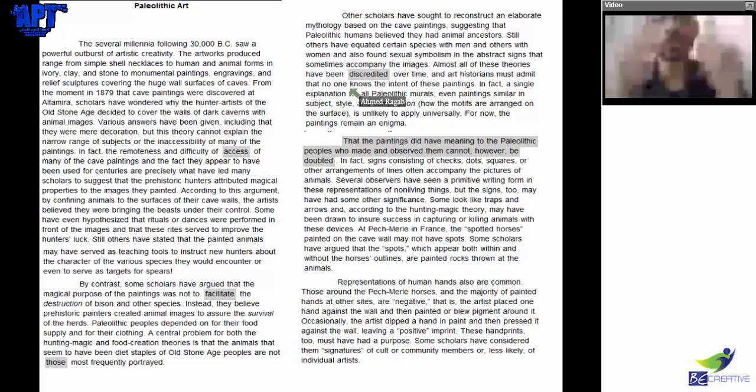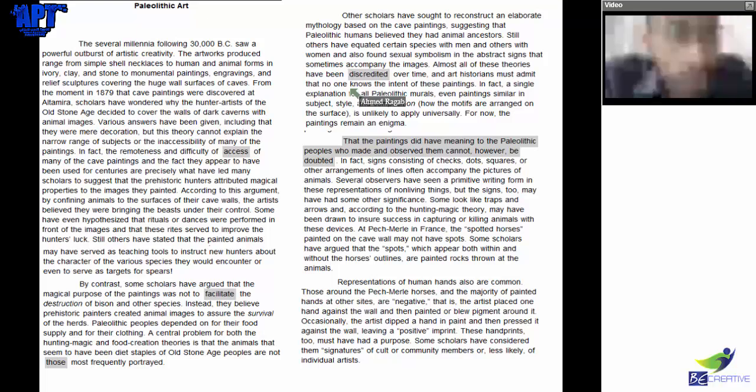2 minutes. 2 minutes to skim the whole thing. Okay, I'll skim it with you. Several manila follows like what you heard. So the first thing is 30,000 BC. Okay. The artwork produced ranged from samples showing humans, animals, forms, and everywhere.